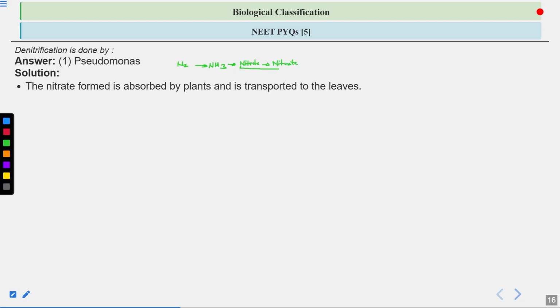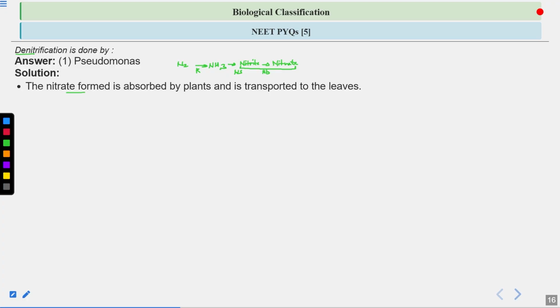This process is known as nitrification. But the question is regarding denitrification. Here rhizobium is involved from nitrogen to ammonia, nitrosomonas from ammonia to nitrite, and nitrobacter from nitrite to nitrate.